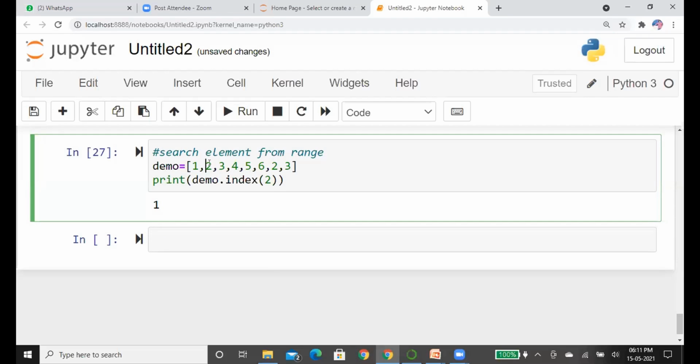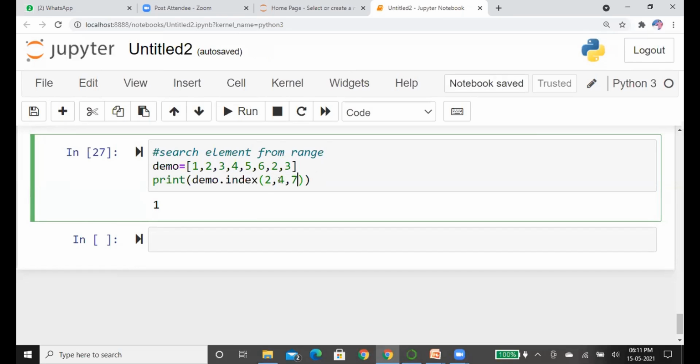We don't want this 1. Suppose we divide the list, which contains 8 elements. This is the first part. This is the second part. Just imagine we want to get the index from the second part. Then what will we do? We'll pass the value where we want to start, index 4, and up to which range? 7, because the list index maximum range is 7.